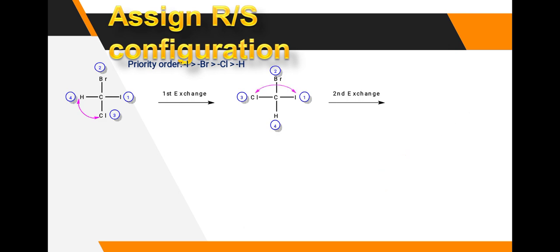Then in the second exchange, the first and third positions are changed. Then give the configuration: 1, 2, 3, 4, we get the R configuration.